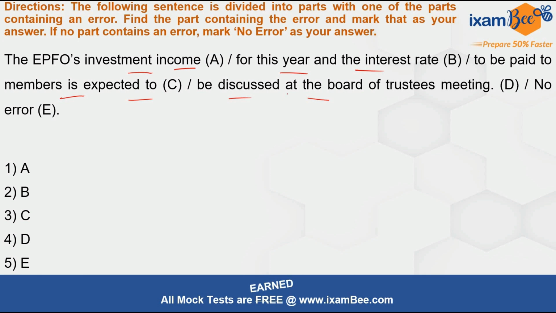Whenever the question is in front of you, I get so many doubts from the students. They say, ma'am, we study rules of grammar and at the time of studying, all the rules are in place. But whenever we are sitting in the exam to solve the question, or even if we are attempting a mock test, at that time we don't know which rule to apply, right? So that is actually the essence of studying rules of grammar. If a sentence is given to you, you must know where the error can be introduced. So firstly, you should check for subject verb agreement, right?